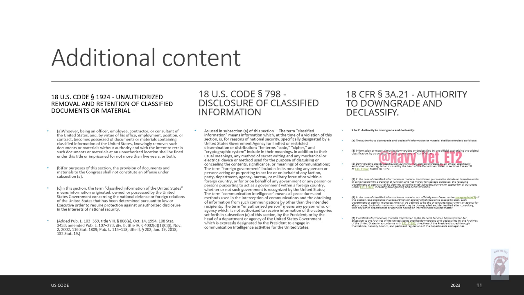Then you have the disclosure of classified information. This is also determined by the president and or designated official. This allows who they can release the information to.